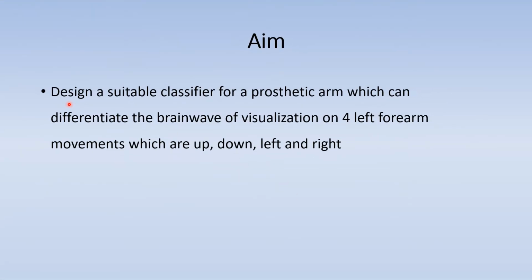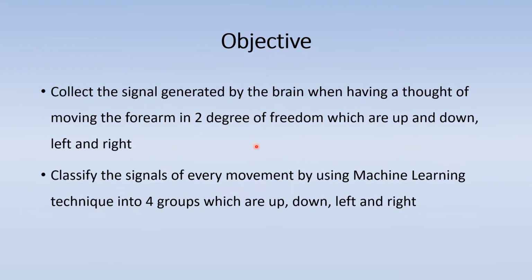The aim of this project is to design a suitable classifier for a prosthetic arm which can differentiate the brain wave of visualization on 4 left forearm movements, which are up, down, left and right. The objective of this project is to collect the signal generated by the brain when having a thought of moving the forearm in 2 degrees of freedom, which are up and down, left and right. Then, classify the signals of every movement by using machine learning technique into 4 groups, which are up, down, left and right.